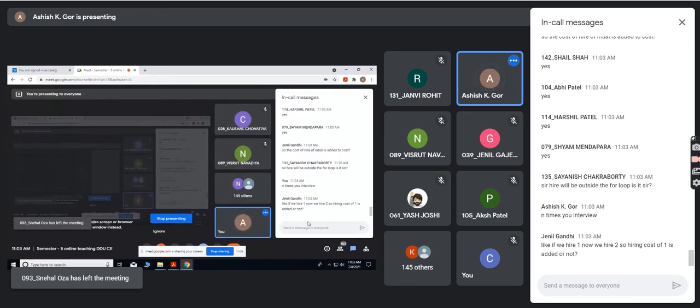If we hire 1 now and then hire 2, is the hiring cost of 1 added or not? Of course, you change your decision, so you need to fire the existing candidate. Whatever the policy is, accordingly you have to fire the candidate, pay something, and then hire the other. That is usual. Okay, Janil, is it clear? What I'm trying to say?